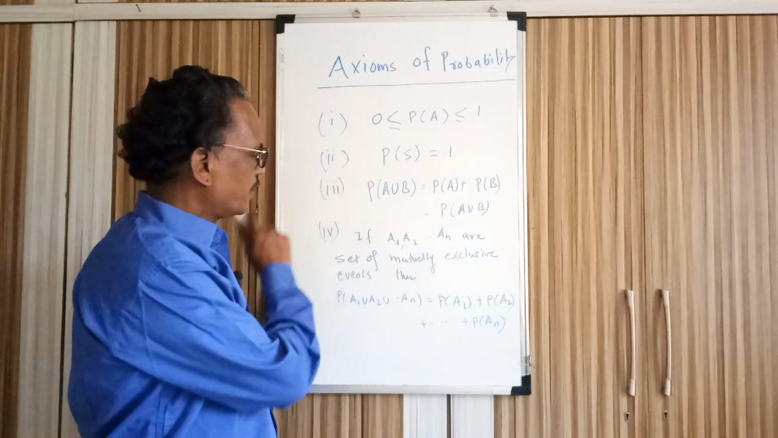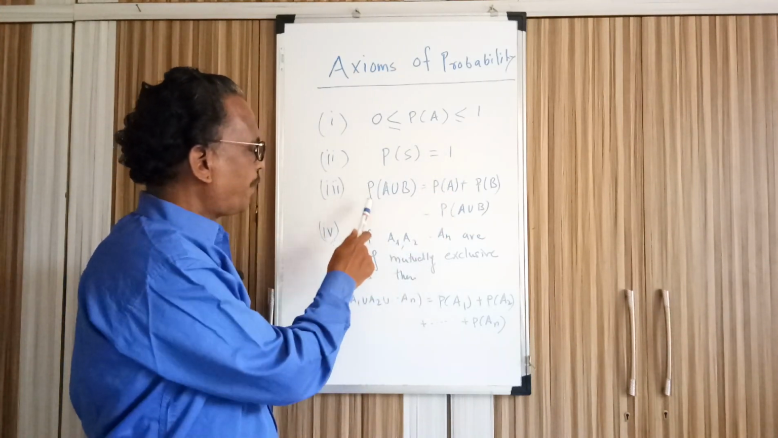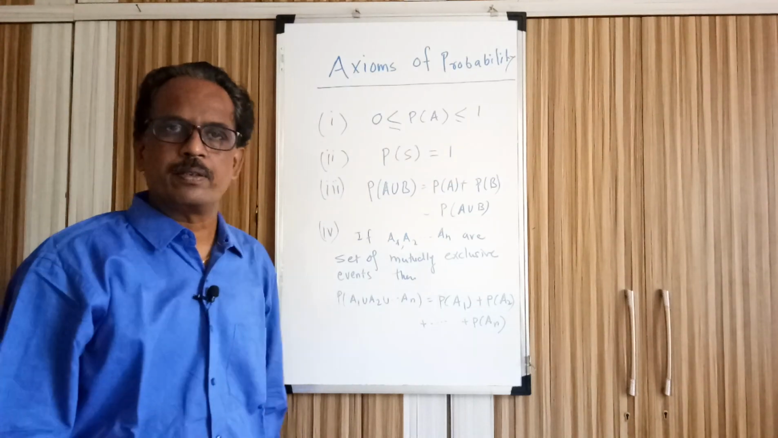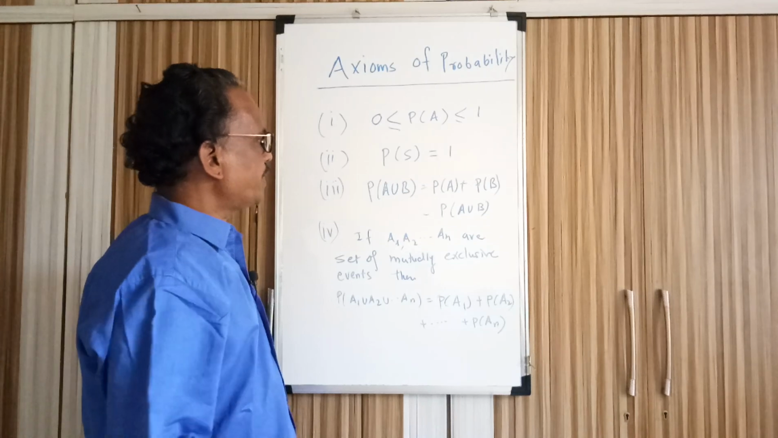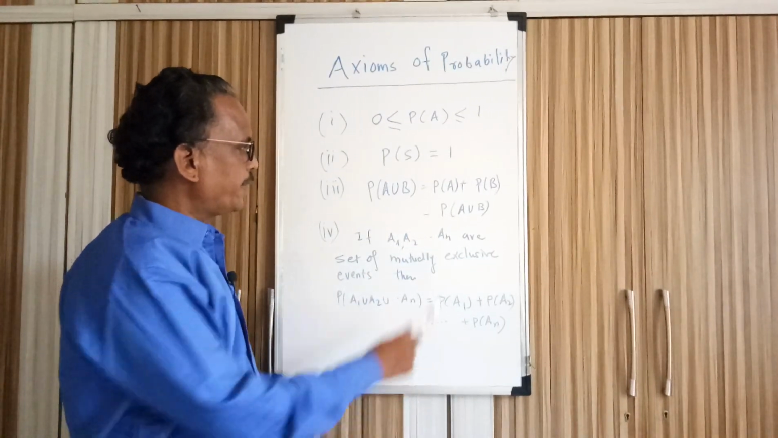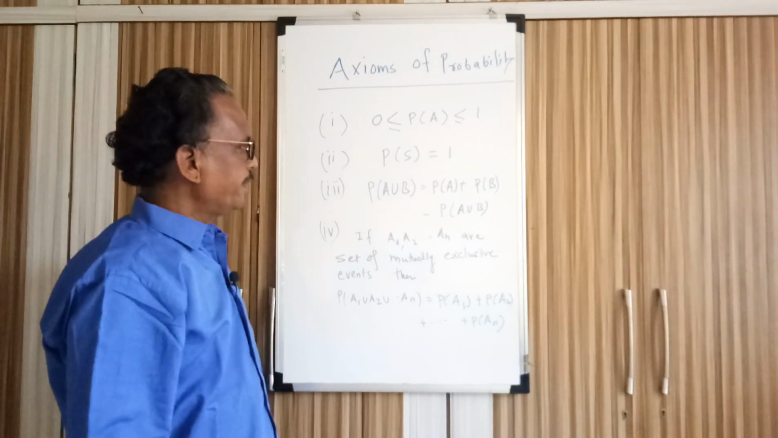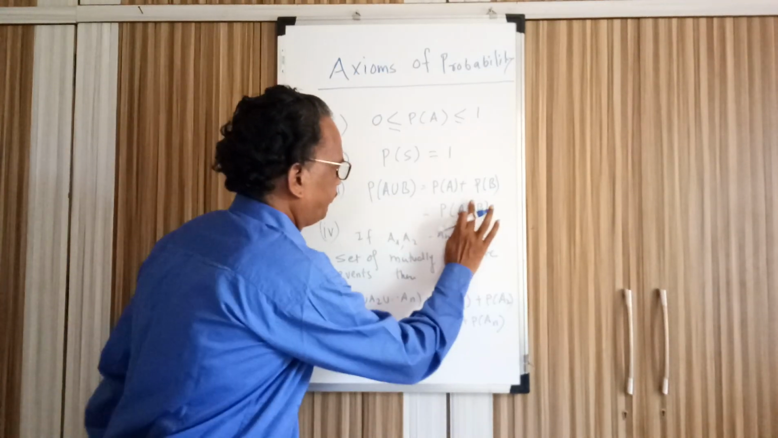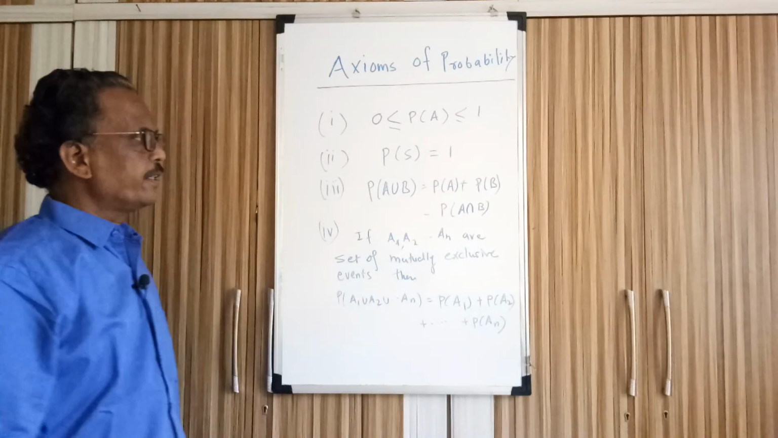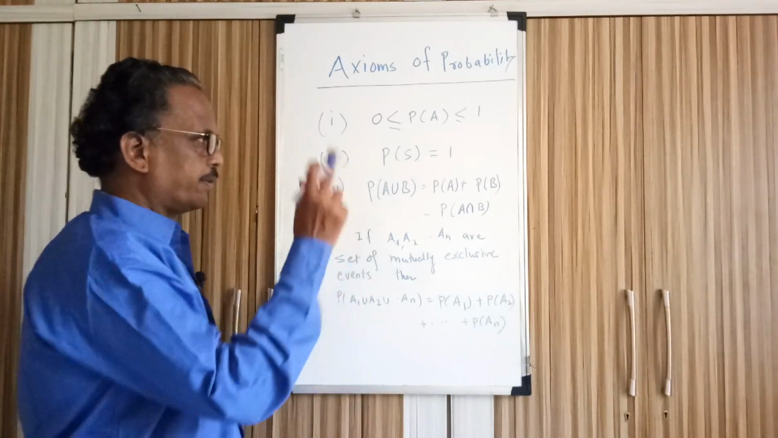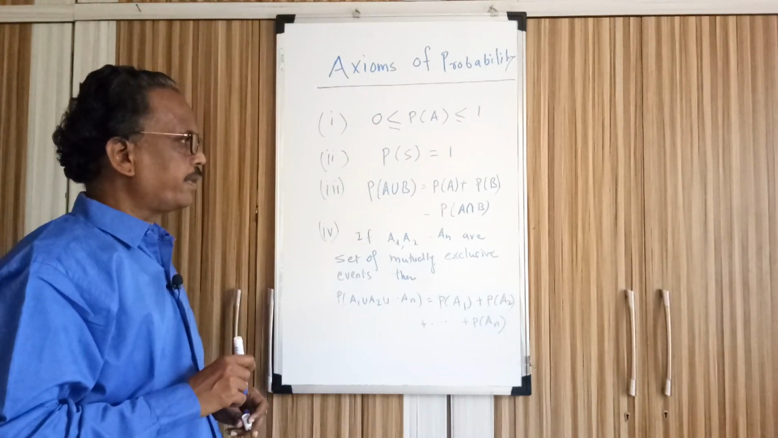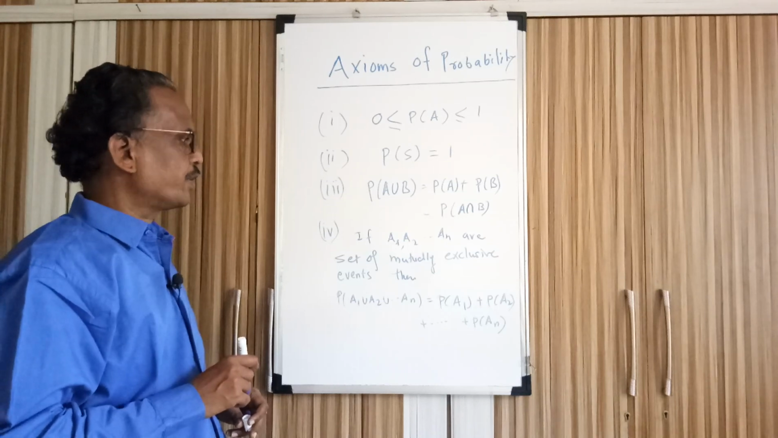And the third axiom is the probability of A union B. If A and B are not mutually exclusive, then it is equal to probability of A plus probability of B minus probability of event A intersection B, not union, it is intersection. So whatever is common between A and B, that region, the probability of that region. So probability of A plus probability of B minus probability of A intersection B.